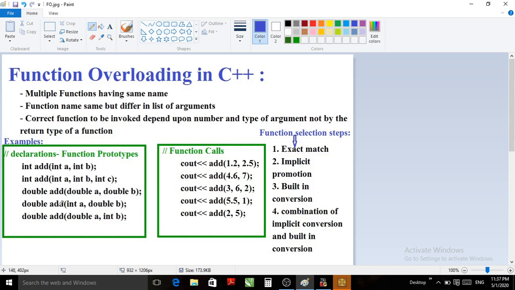One more time add is overloaded. Function name add. The number of parameters is 2 but the types are different. Here integer A, double B. This combination is coming only once in the overload. Here integer integer, here double double, now here int and double. So the combination is not coming repeatedly, that means as per the rule, either the number of parameters or the types of parameters or both the number as well as the types of parameters should be different. In that case only it will be considered a separate function.